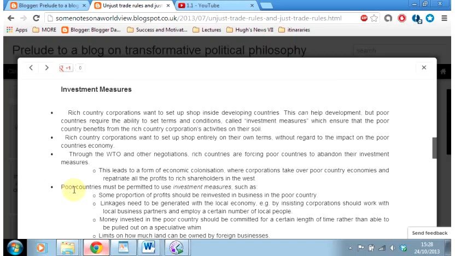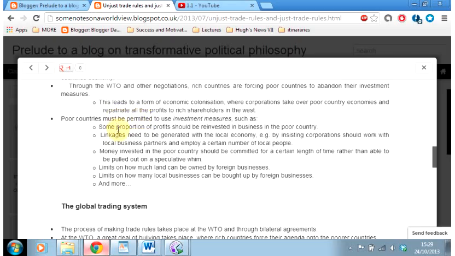Poor countries must be permitted to use investment measures such as these. Some proportion of profits should be reinvested in business in the poor country. Linkages need to be generated with the local economy, e.g. by insisting corporations should work with local business partners and employ a certain number of local staff. Money invested in the poor country should be committed for a certain length of time rather than be able to be pulled out on a speculative whim. Limits on how much land can be owned by foreign businesses, limits on how many local businesses can be bought up by foreign businesses, and so on.